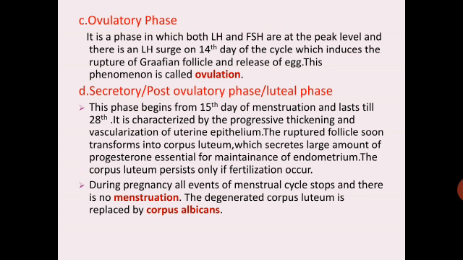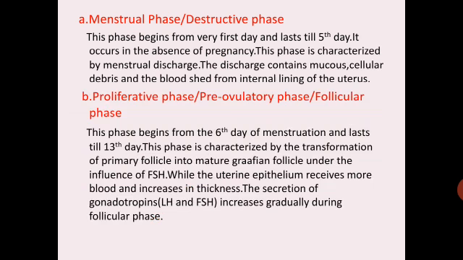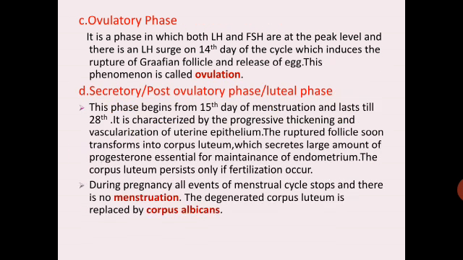So these are the events occurring during the menstrual cycle. Remember, the first phase is the menstrual phase, the second is the proliferative phase, the third one is the ovulatory phase, and the last one is the secretory phase. These phases are very, very important from an exam point of view. A 5 marks question may be asked on this.